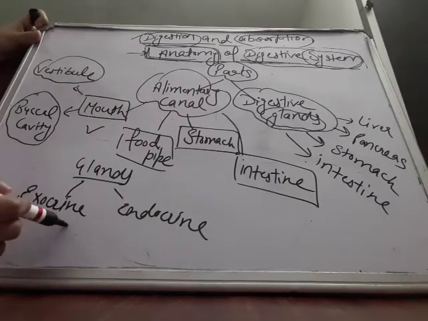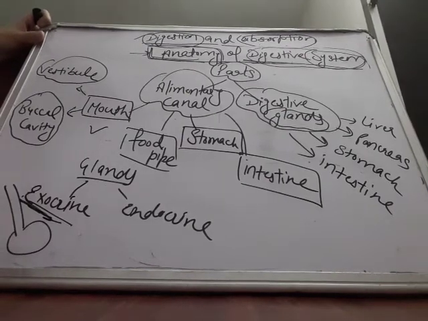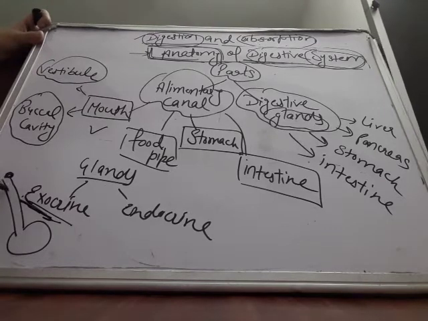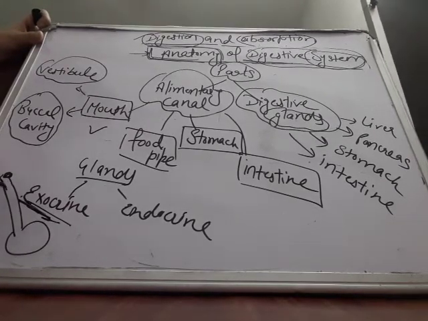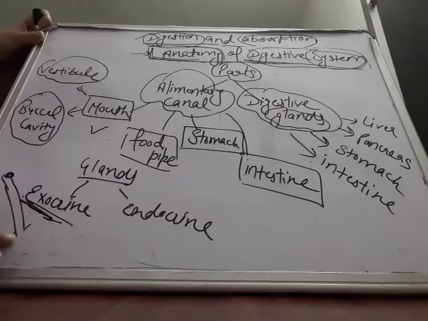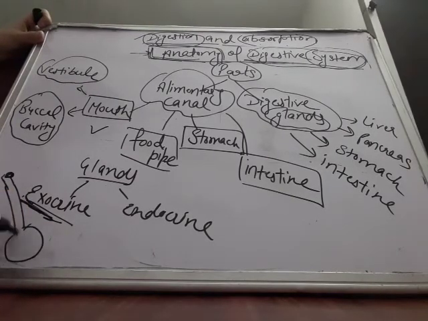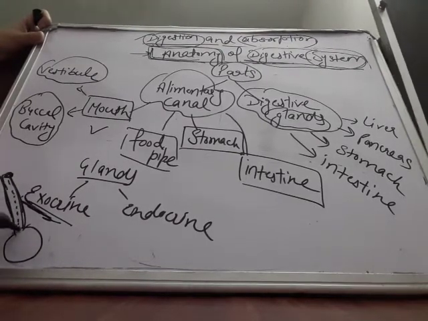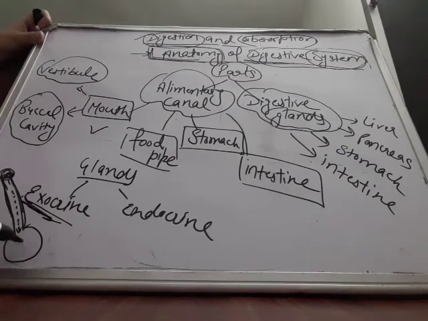Suppose this is one gland and it has to release its secretion, and the target of the secretion is here underside. It will release it with the help of this duct, and the secretion will reach the target. So this is an exocrine gland.